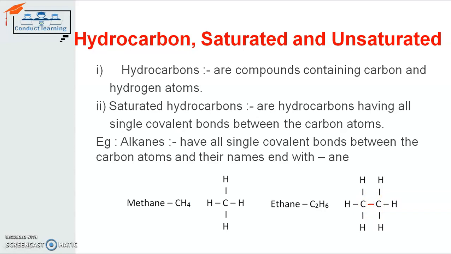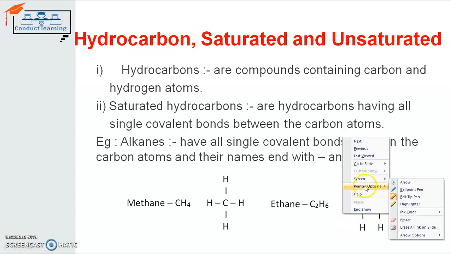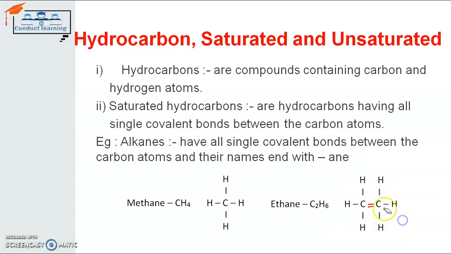If there are two covalent bonds, then the bonding will be represented differently, meaning there will be a sharing of two electrons between the two carbon atoms. But the situation is not like that here, because alkanes are saturated hydrocarbons and there is only a single covalent bond between the two carbon atoms.